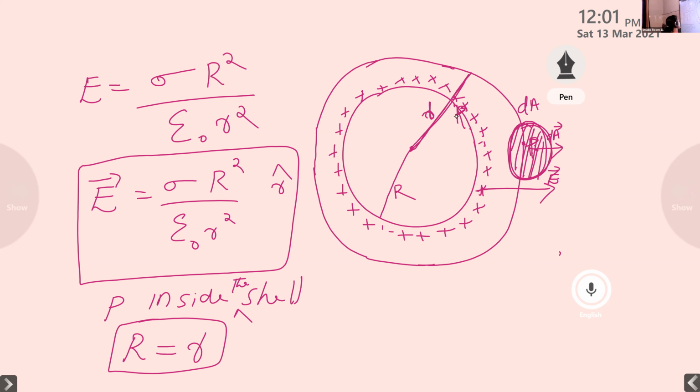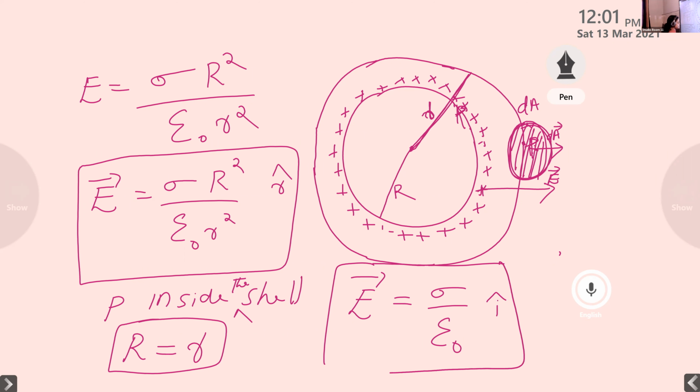Both the Gaussian surface and the spherical shell are the same. If the P is on the surface of the shell, R is equal to r, then what happens to the electric field? E is equal to sigma by epsilon 0 into unit vector r. Because this R and r become equal, they cancel each other and the electric field vector E becomes equal to sigma by epsilon 0.